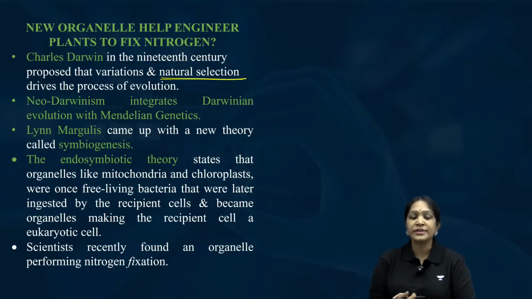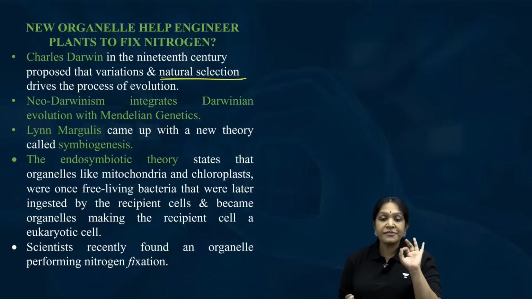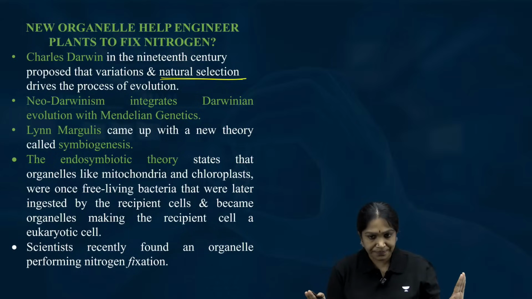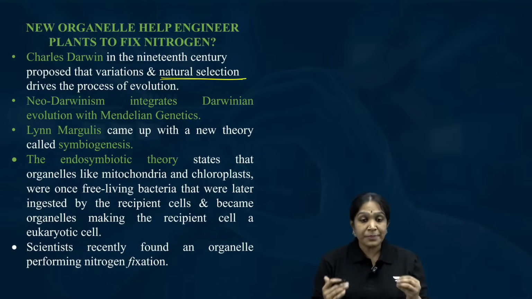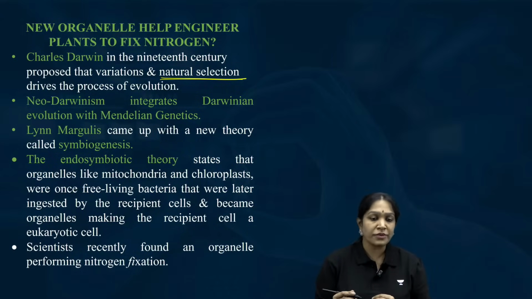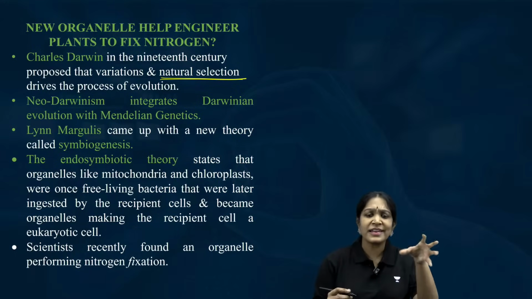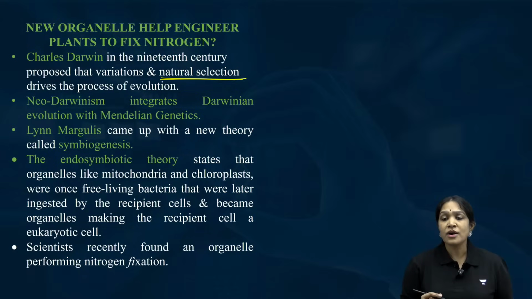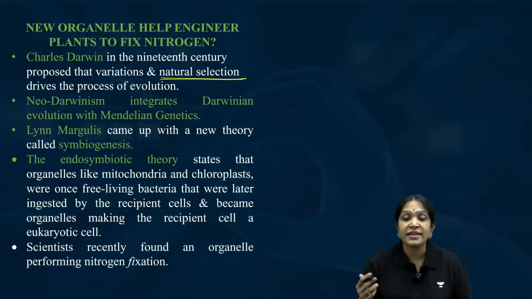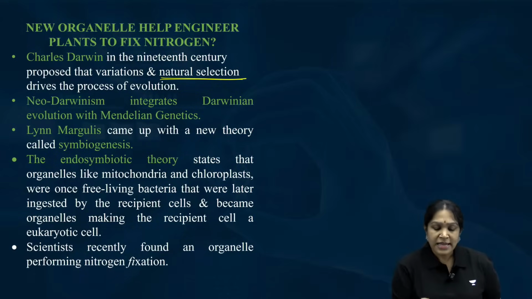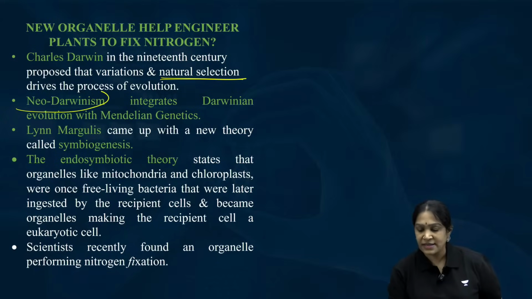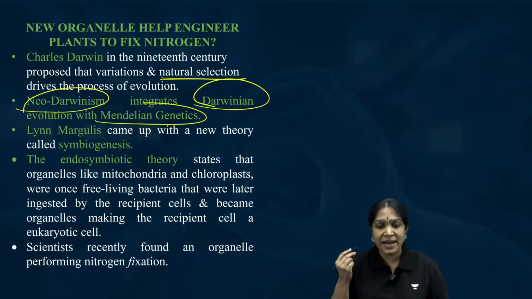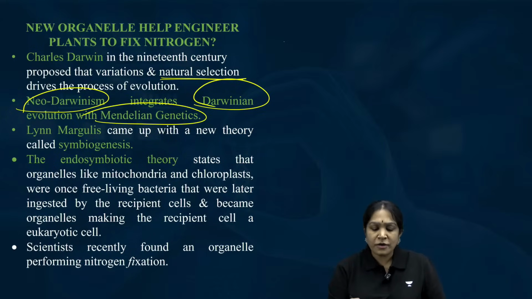So this is about Darwinism. But Darwin did not know genetics. It means Darwin spoke about variations, and the best variation being selected. But he did not understand what causes variations. Neo-Darwinism clubs Darwinian evolution with Mendelian genetics. Who is Mendel? Father of genetics.